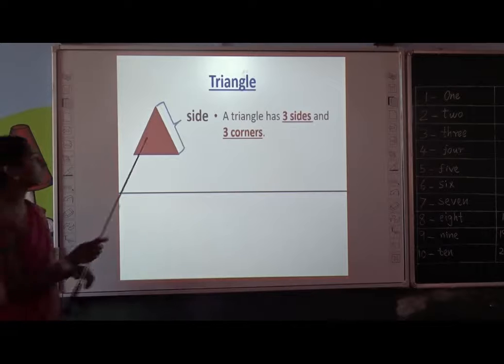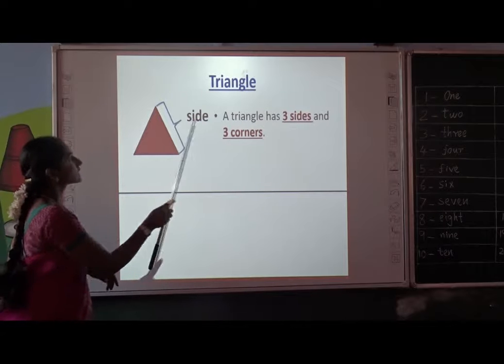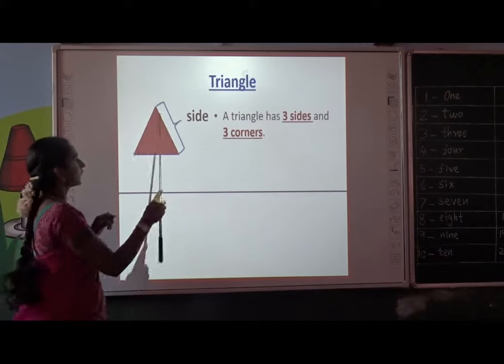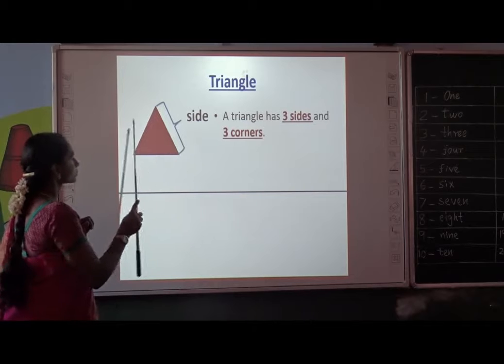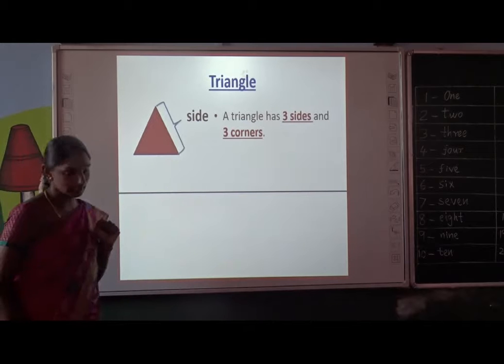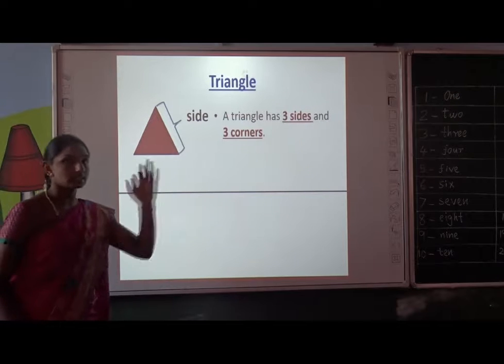See here. This line is known as a side. One side. This line is known as a side. Let us count how many sides. 1, 2, 3. How many sides? Yes. A triangle has 3 sides.